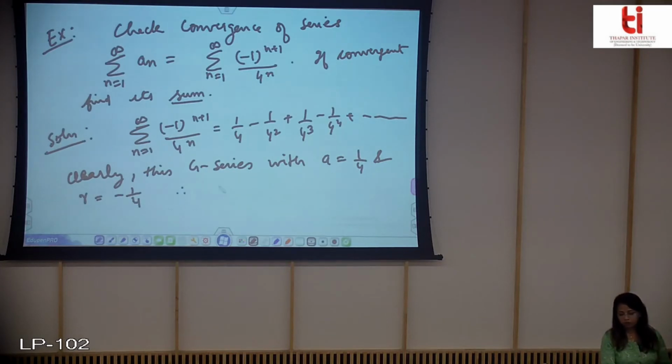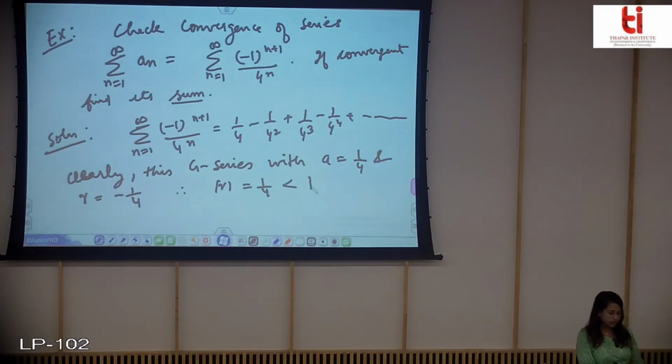Therefore mod of R will be equal to 1 by 4, which is less than 1.